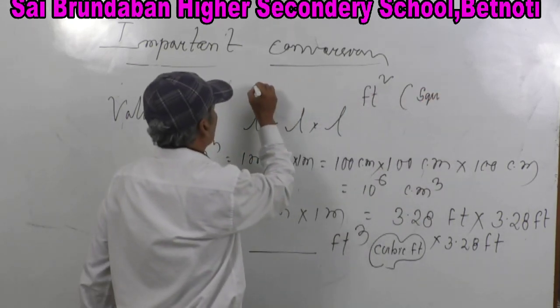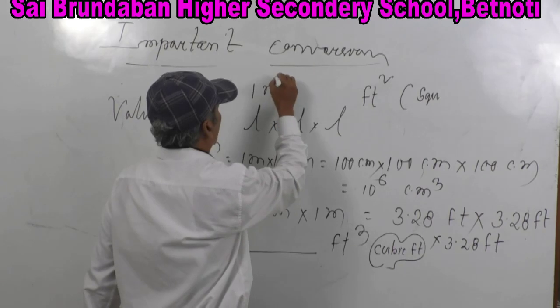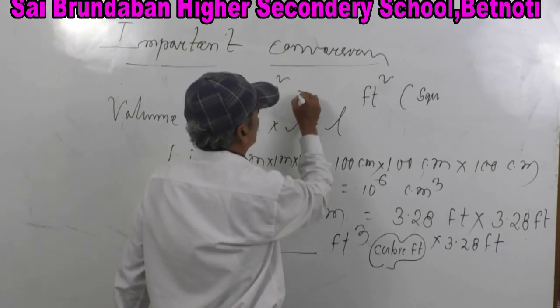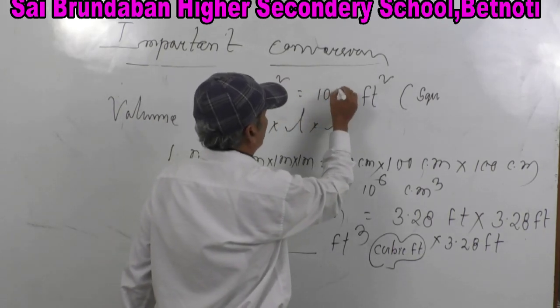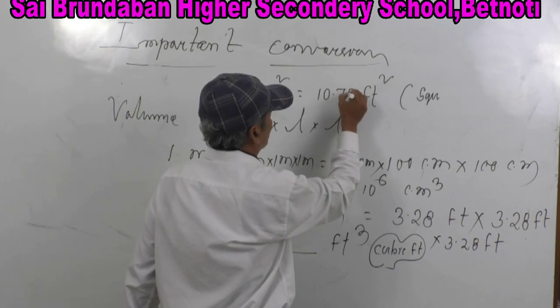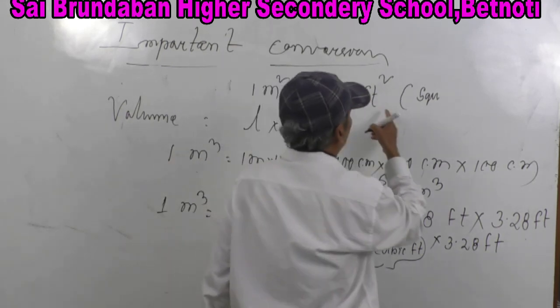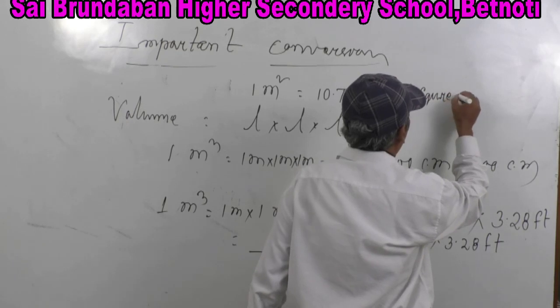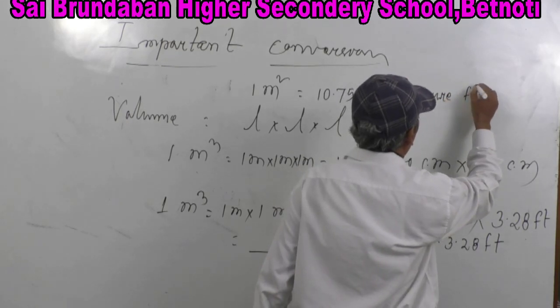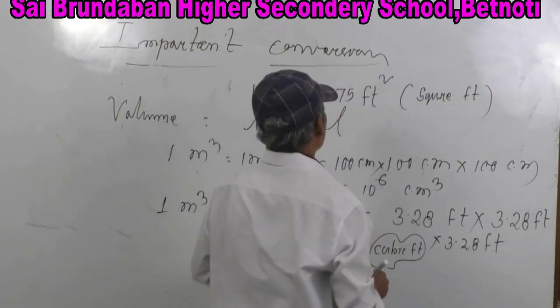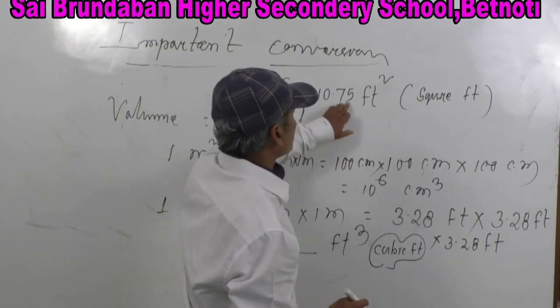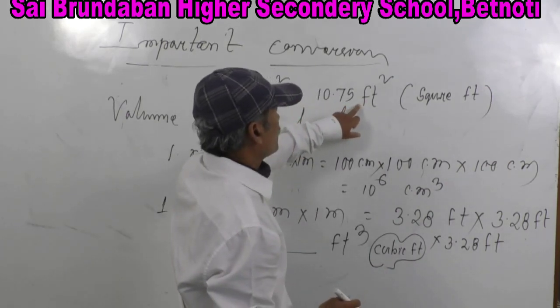Area: 1 meter square is equal to 10.75 square feet. You just spell it square feet.